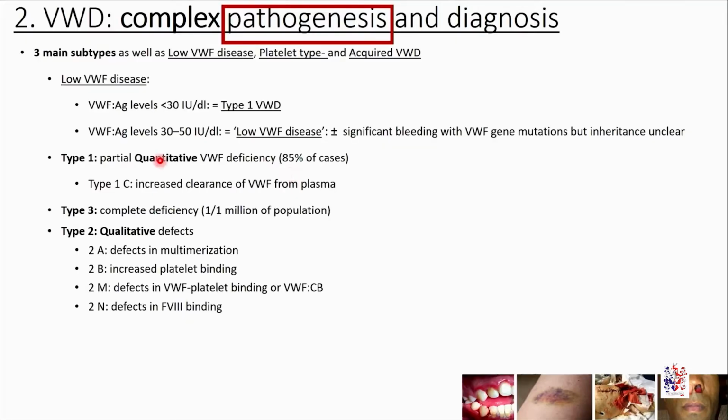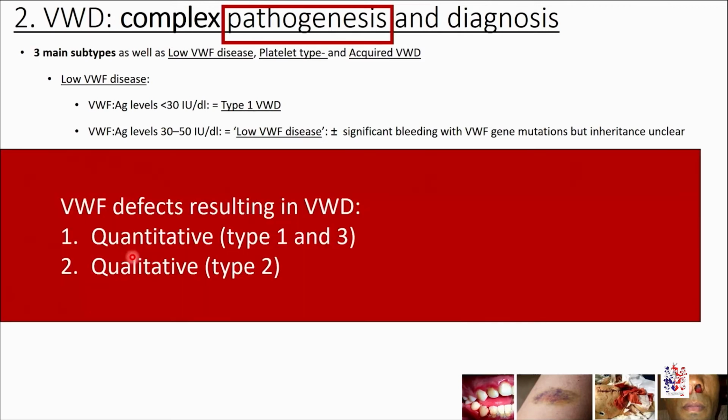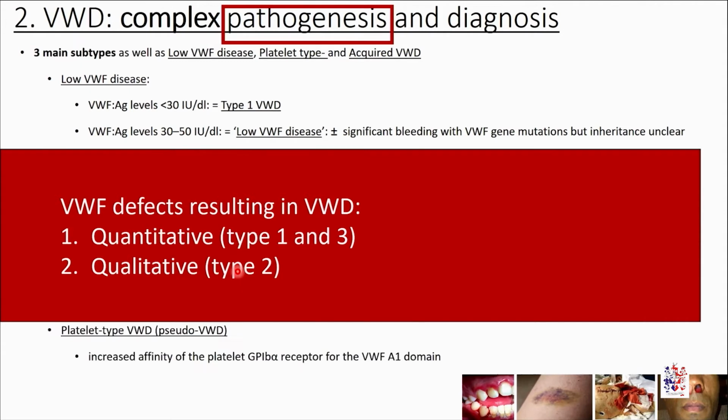The other three main subtypes is then type 1, 2, and 3, us as being coagulationists, being relatively straightforward, simple people, 1, 2, and 3, relating to various underlying mutations in the von Willebrand's factor gene. This can be summarized in saying that von Willebrand's factor defects results either in quantitative abnormalities or qualitative abnormalities, hence type 1 and 3 and type 2 von Willebrand's diseases.